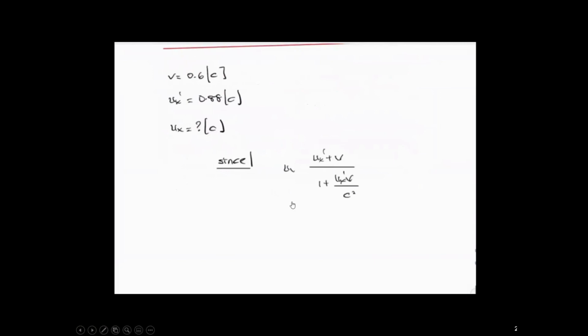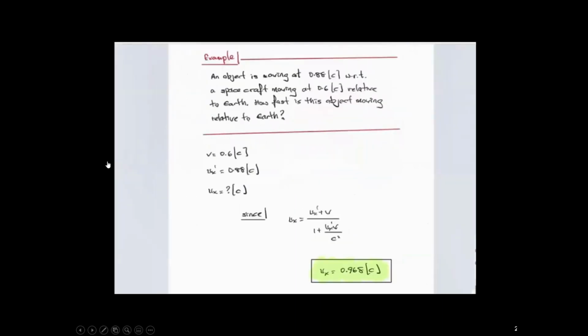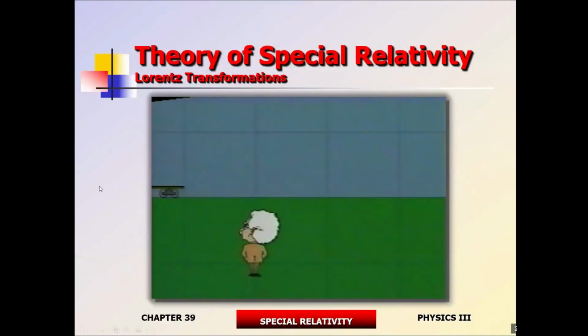All right, so that's the transformation equation, the first one that we came up with. So just plug the numbers in. So this is going to be 88% of the light speed. This is going to be 60% of the light speed. Okay, notice that you cannot add them up and get more than the light speed. So everything is going to get divided by the term inside the denominator. So that gives you almost 97% of the light speed in essence. Okay, we'll see the same thing in animation form right now.